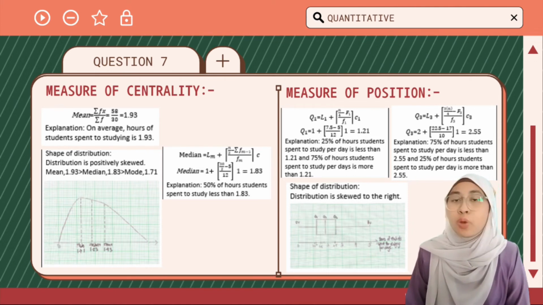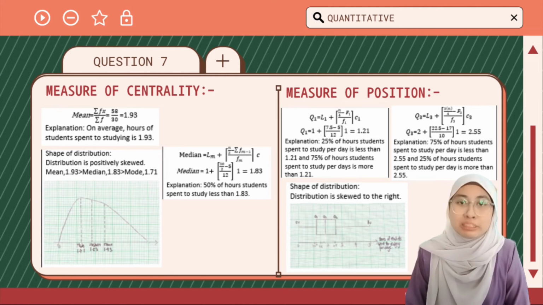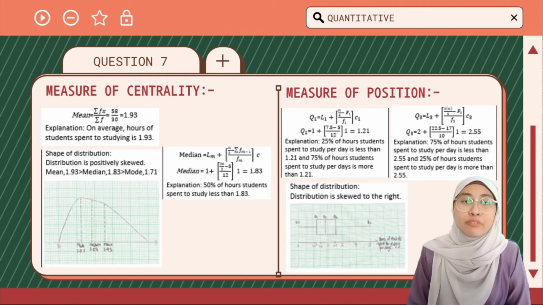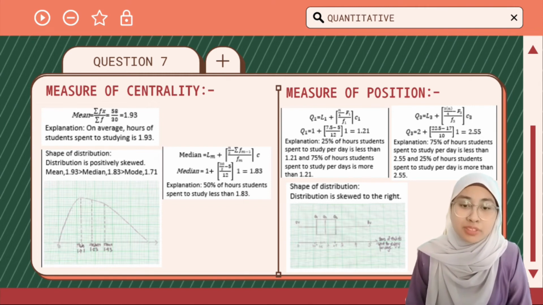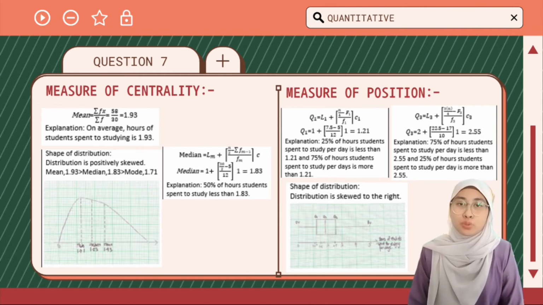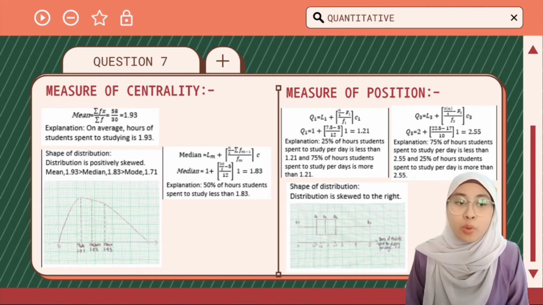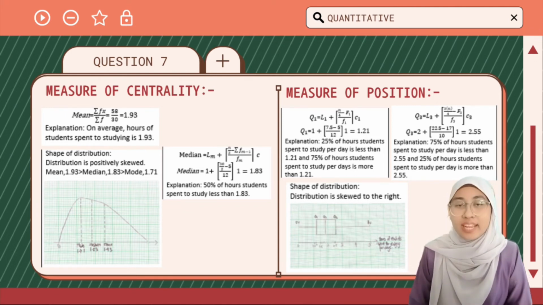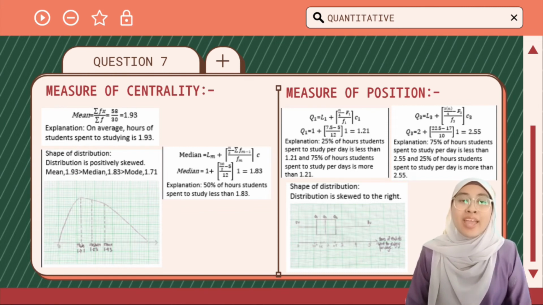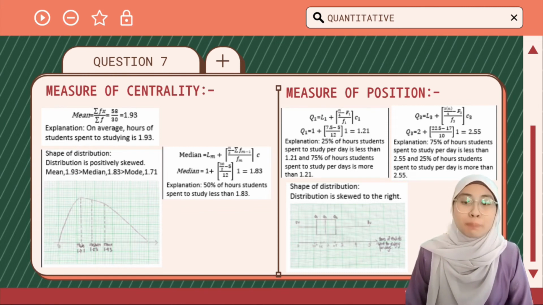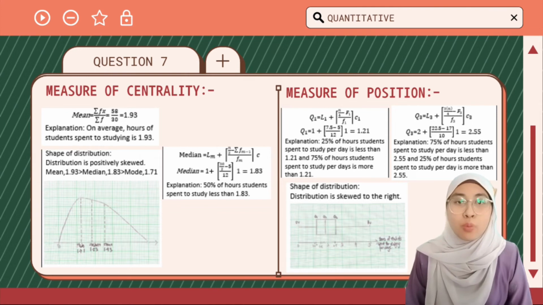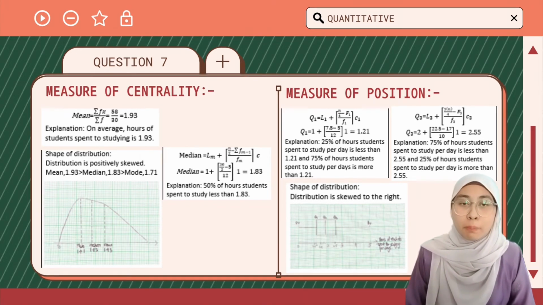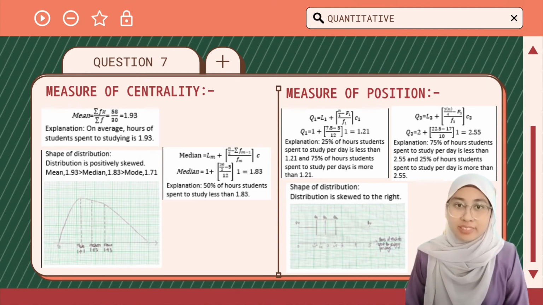Next is the first quartile. 25% of our students spend less than 1.21 hours studying per day, and 75% of our students spend more than 1.21 hours studying per day. Meanwhile, for the third quartile, 75% of students spend less than 2.55 hours studying per day, and 25% of our students spend more than 2.55. And as for the box plot, it is skewed to the right.